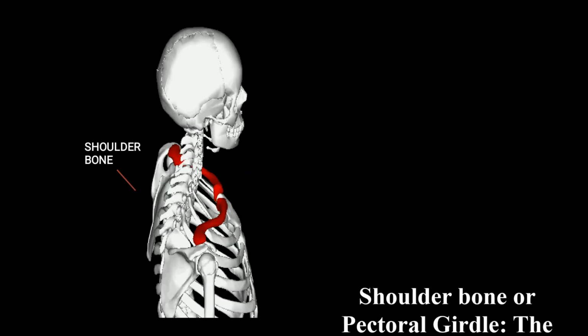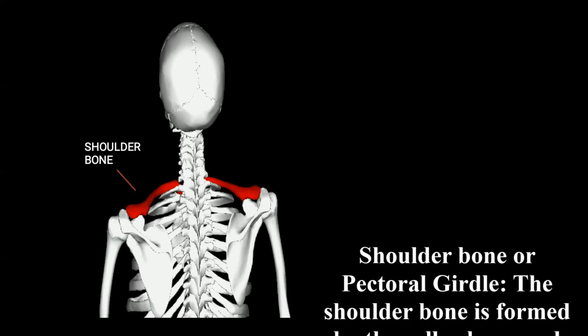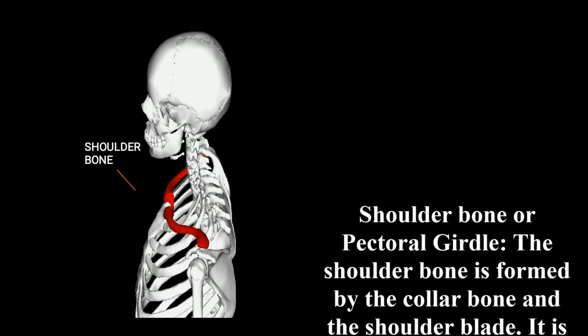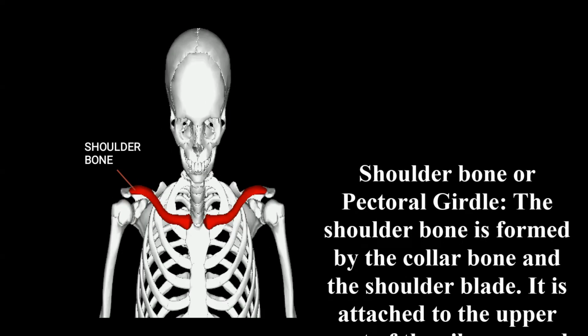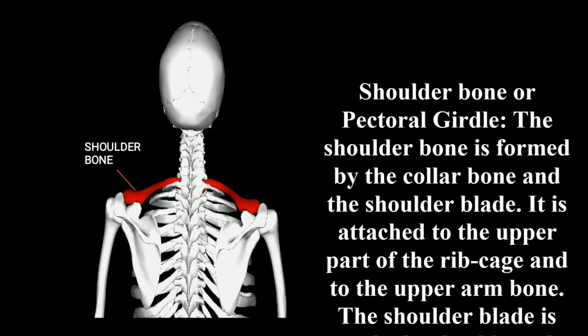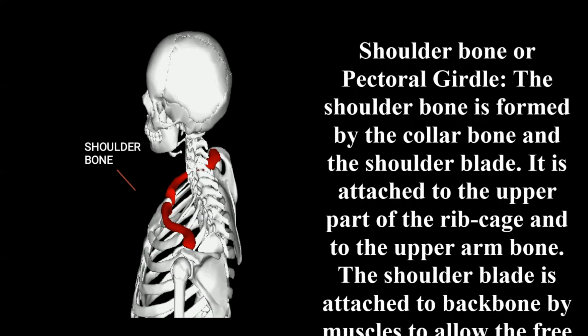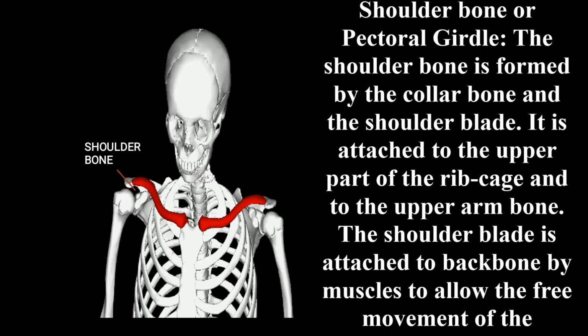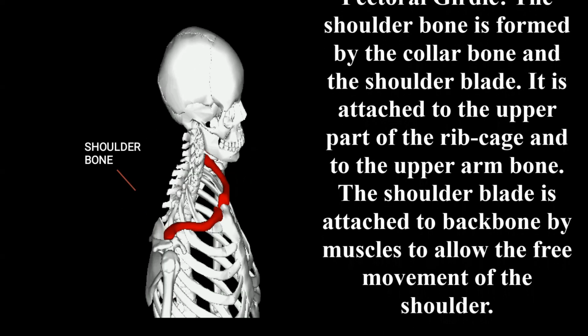Now let us discuss the appendicular skeleton. The appendicular skeleton consists of the shoulder bone, hip bone and bones of the hands and legs. Now we'll discuss the shoulder bone or pectoral girdle.